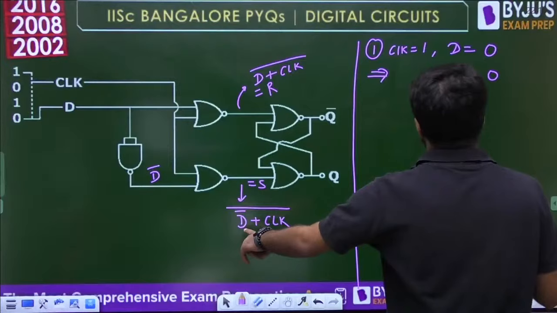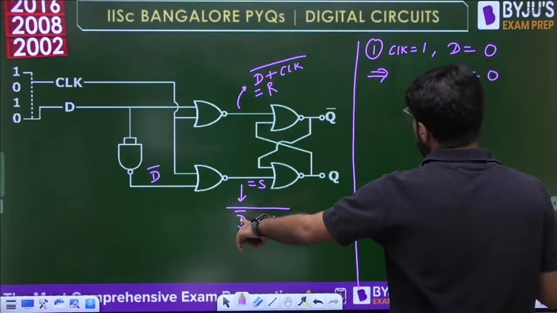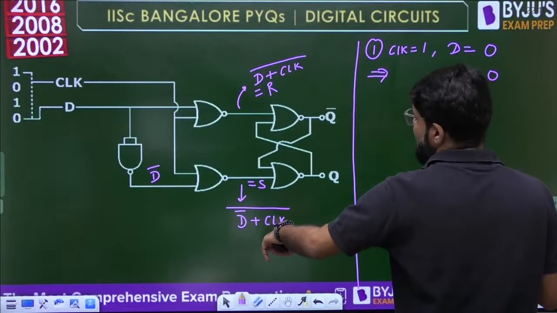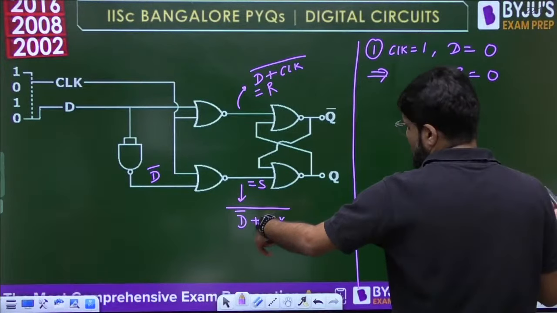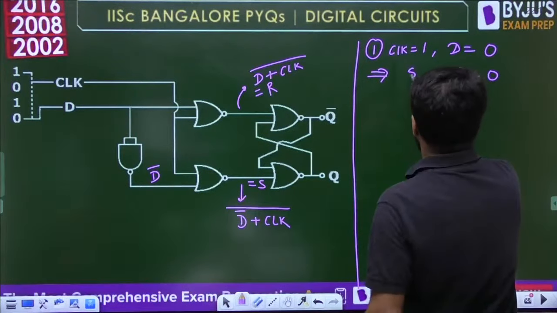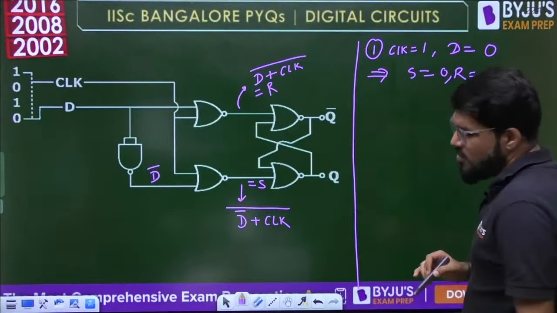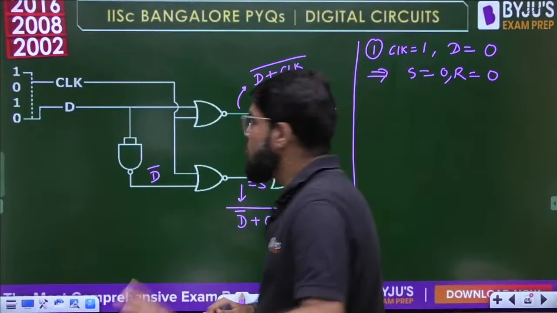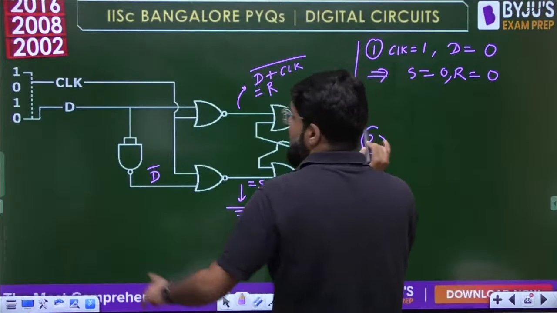What about S? Okay, D is 0, so D bar will be 1, and clock is anyways 1, so 1 plus anything is what? 1, complement 0, so S will be 0, R will be 0. Okay, ये first stage होगा. Okay, second stage में what is happening?